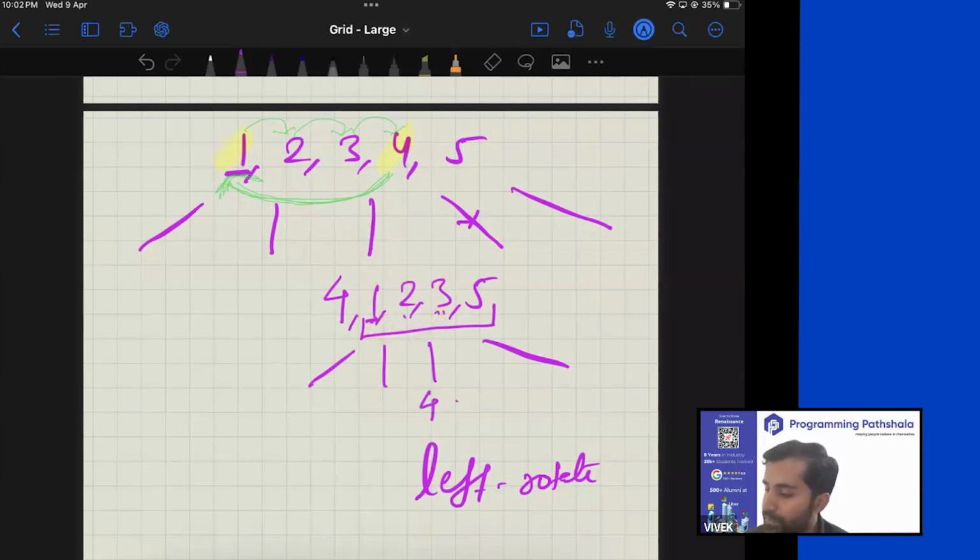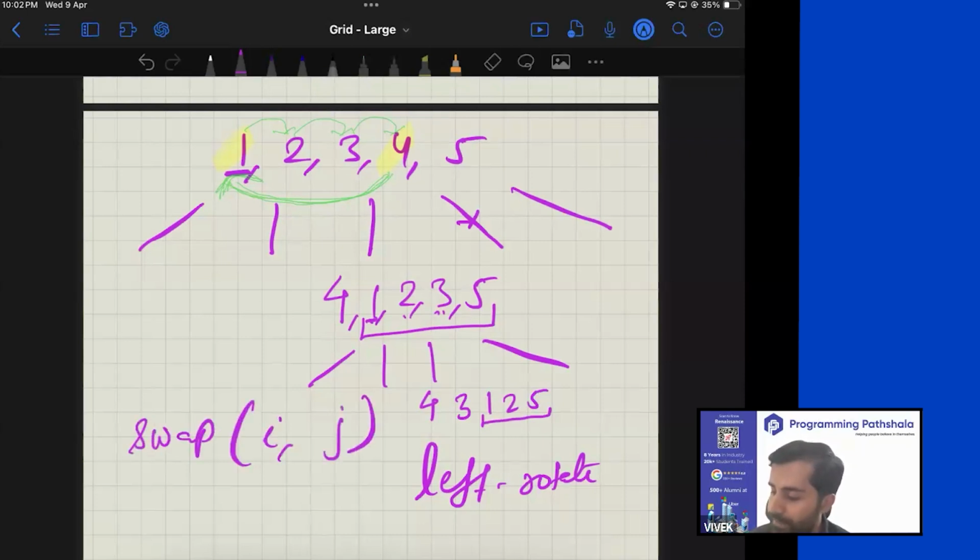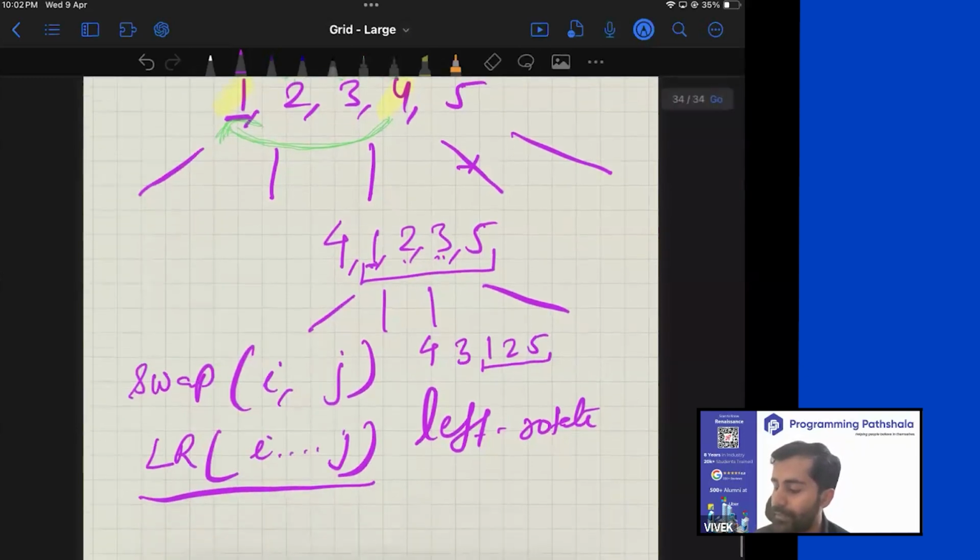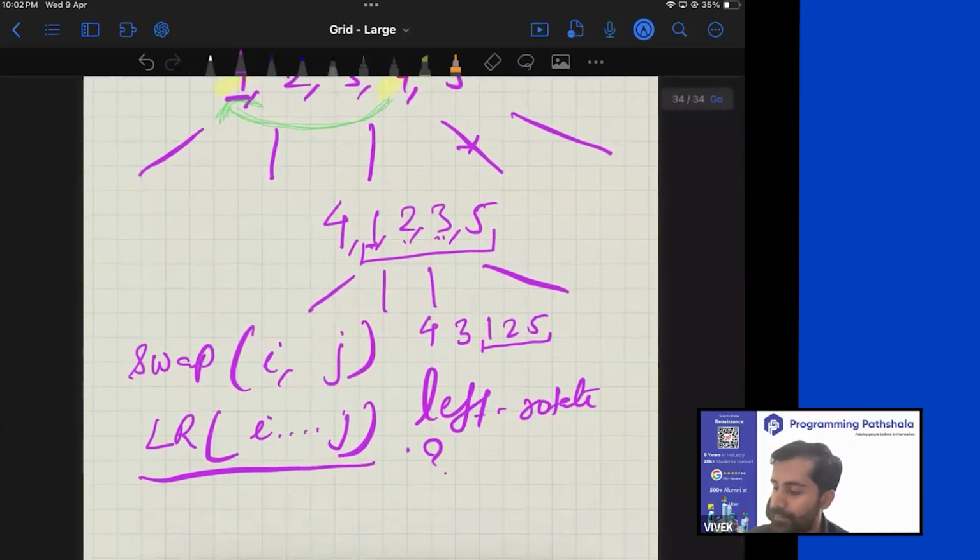You'll get 4, 3, 1, 2, 5. The remaining part is again sorted. So instead of swapping the ith element with the jth element, I would say perform a left rotate from index i to j. Is it making sense? How many of you are able to absorb this concept?